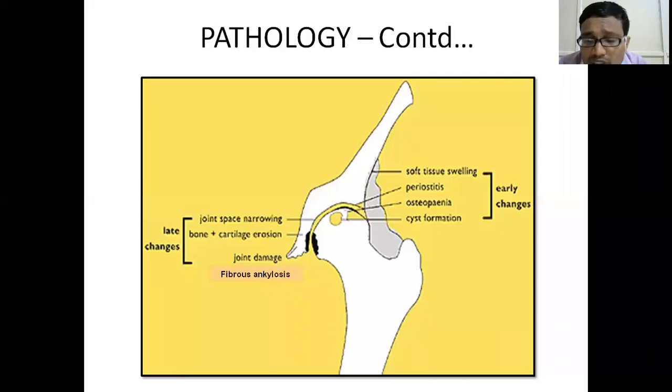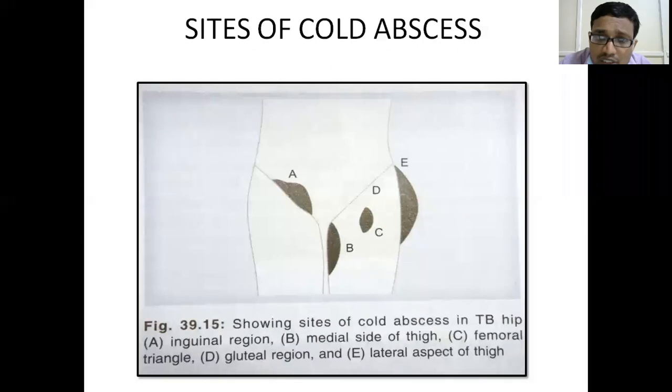It is called cold abscess because the warmth is low grade compared to septic arthritis. It can be seen in the inguinal ligament, the medial side of the thigh, the femoral triangle, or the lateral aspect of the hip.